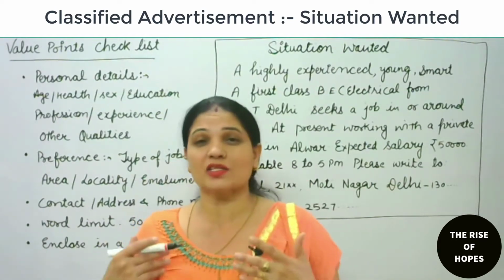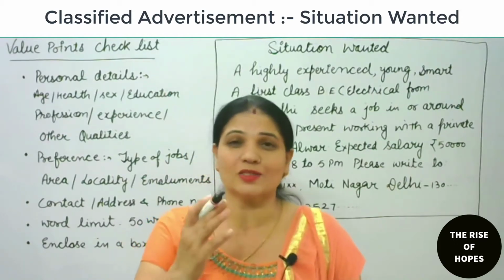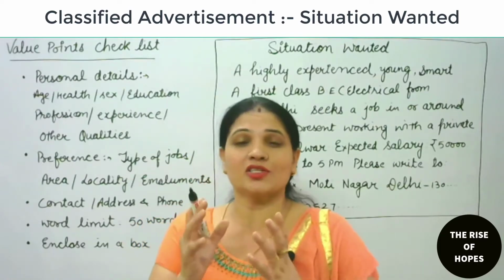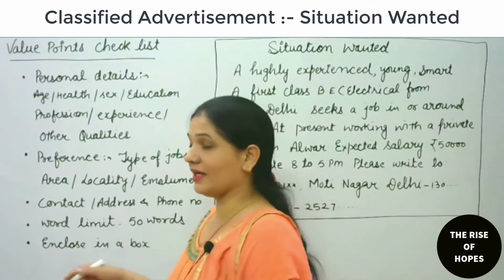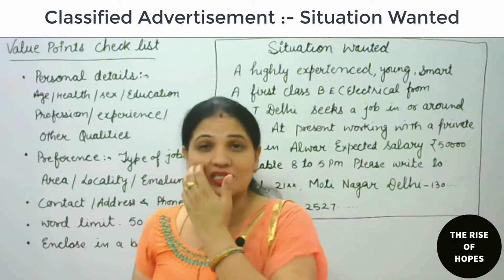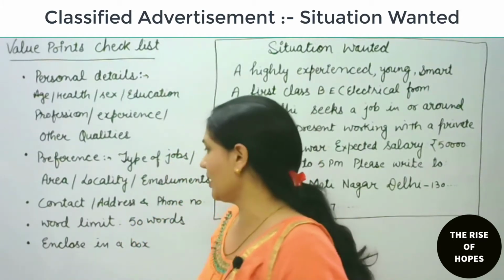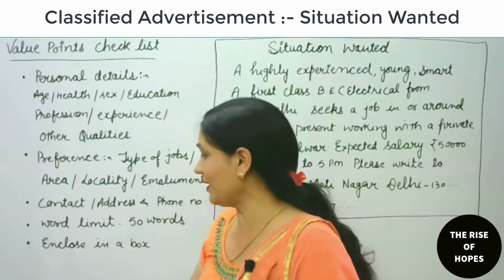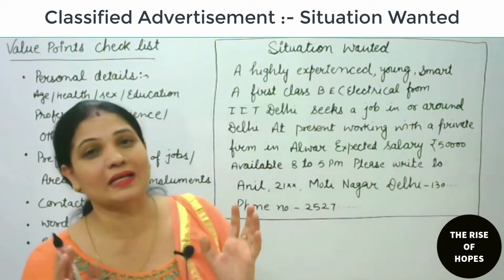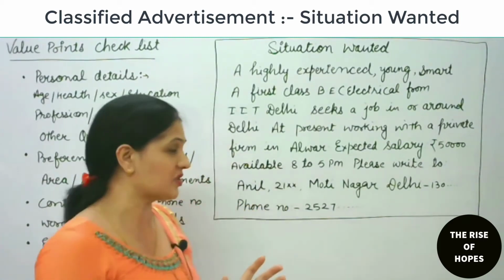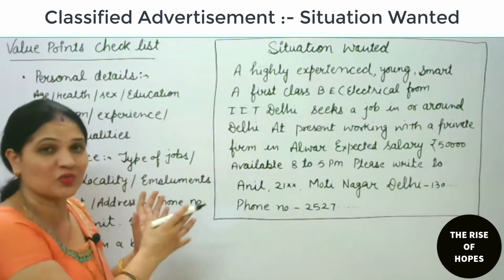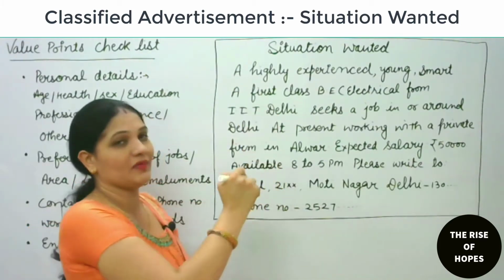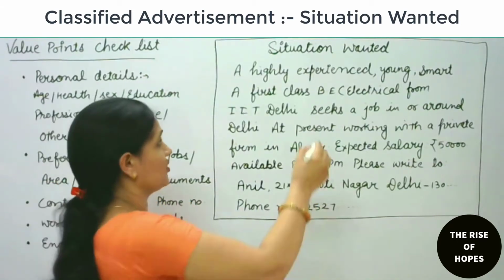Then emoluments, meaning the expected salary, which salary he is expecting from the company, firm or organization in which he can do the job, then contact and address, so that an interested organization can contact him or her, then word limit, 50 words is the limit for the advertisement, and then enclose in a box. So while drafting a classified advertisement, we need to put all these value points in our advertisement. Now let's be ready for drafting this classified advertisement, right?